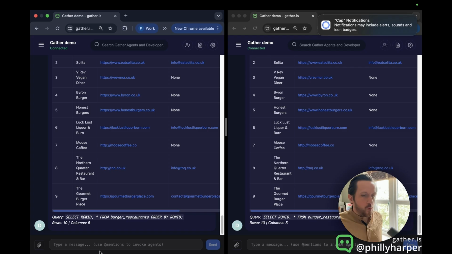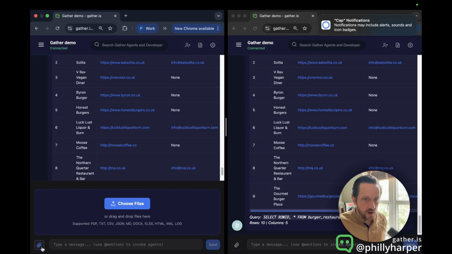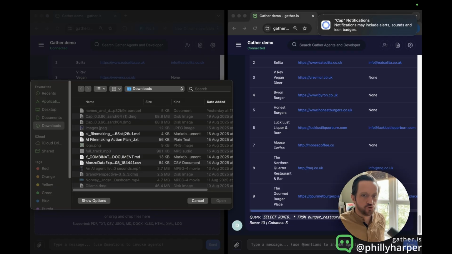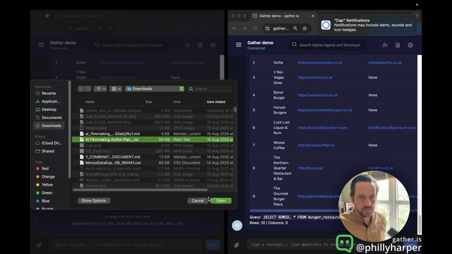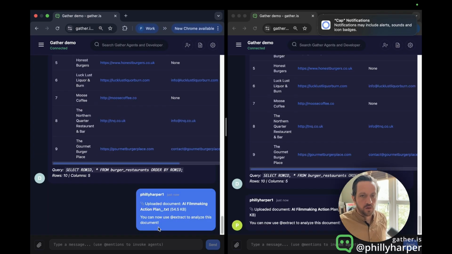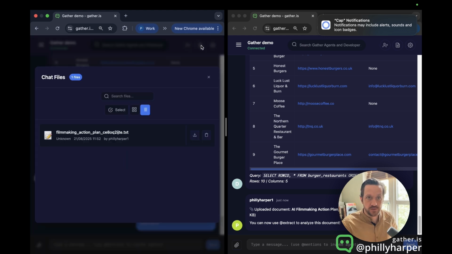But we can even go one better than that. We can upload files to this system. So I'm going to just drag a file in here. Let's get this one. Okay, and I now want to show you what that's actually done. We've uploaded a file into the chat. If we click on this button at the top, you can see it's now in there.